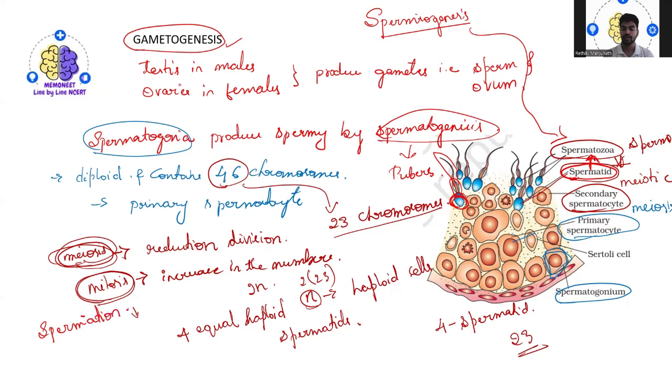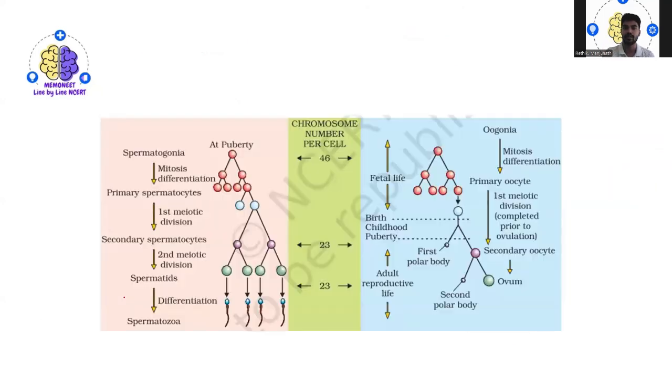Okay, this is all about spermatogenesis. So this is one diagrammatical representation. If you want, you can also go through this flow chart. The same thing has been explained here. Normally, during puberty, you will be seeing the spermatogonium here. The spermatogonium undergoes mitotic division, increasing the cells,